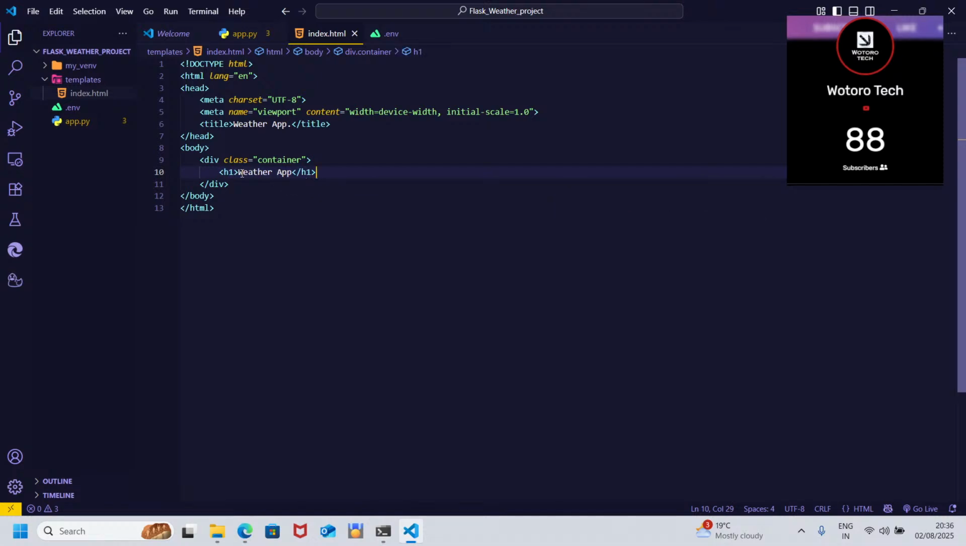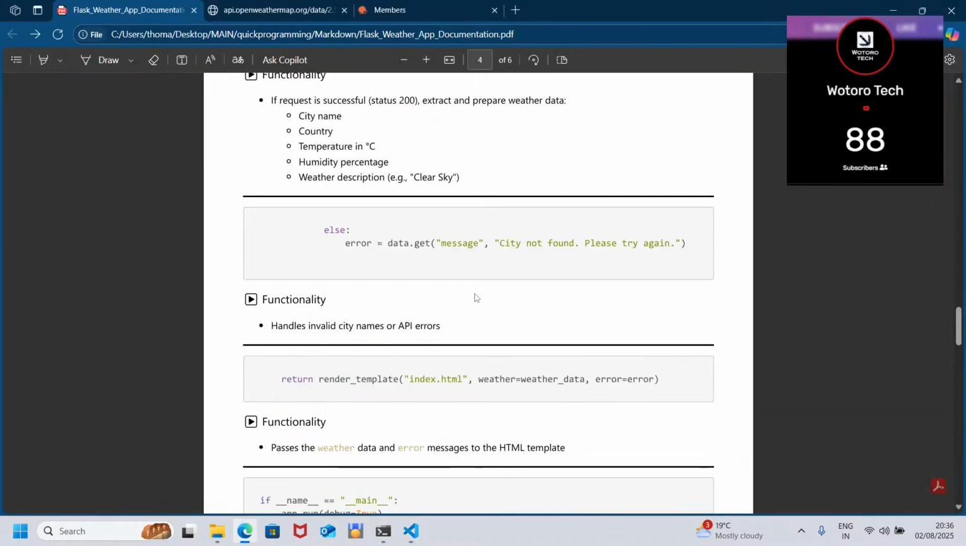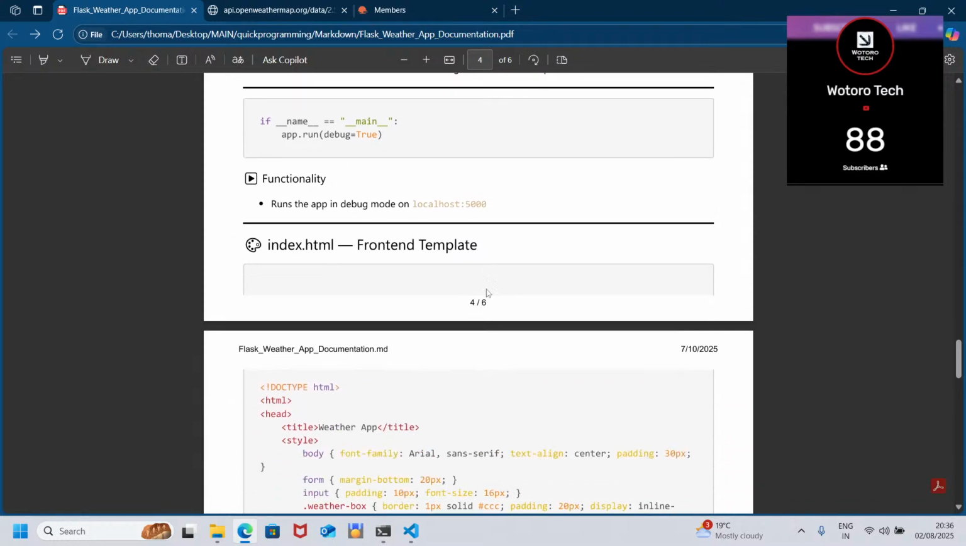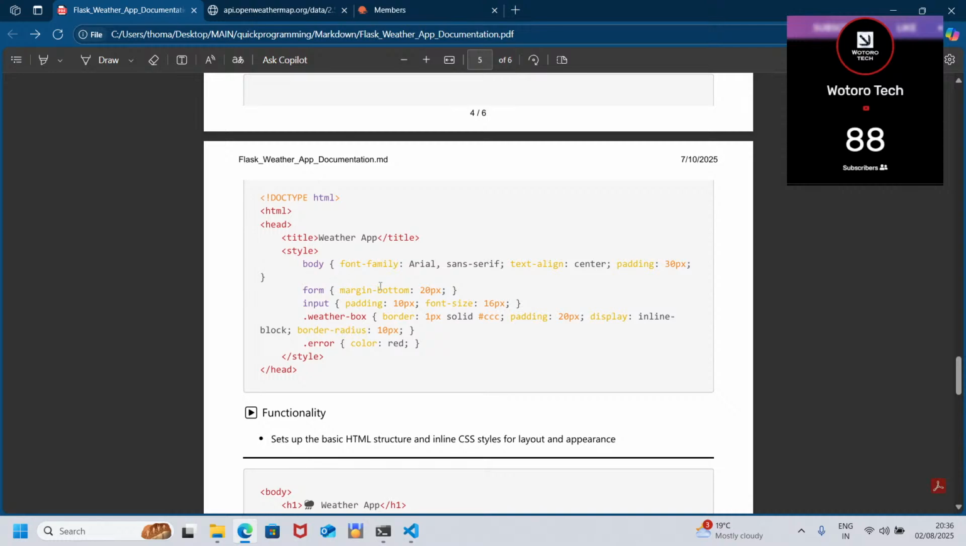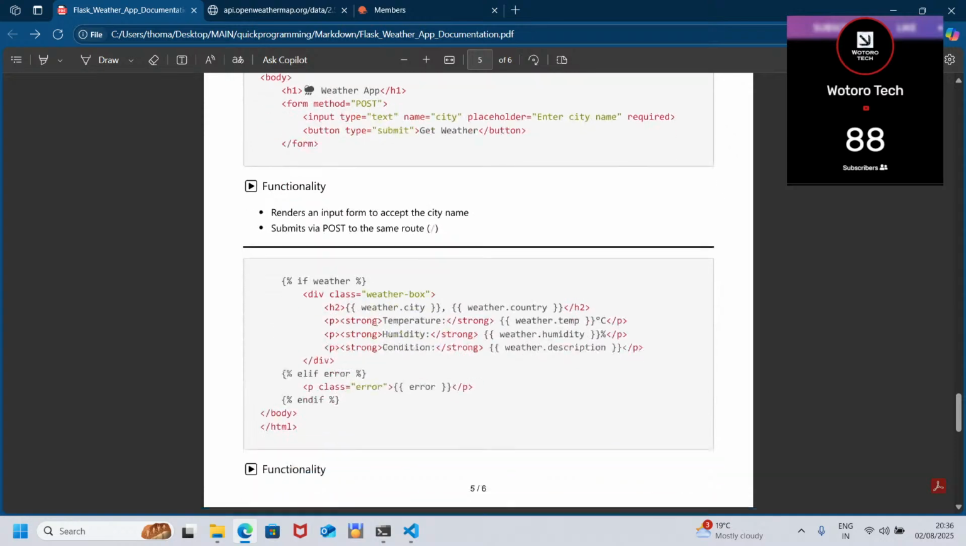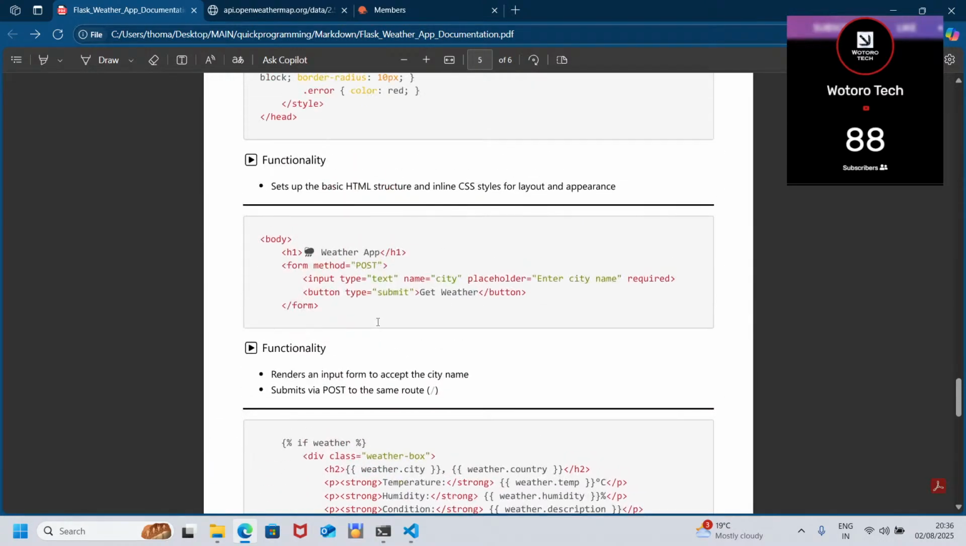Yes, that way. That is what is going to be shown. So let's refer back to our documentation. So we are here, we have passed this, it runs the weather app in localhost. So that is it. Now we are going to have our weather app method equals this. So let's have our form so that we accept the user's input.